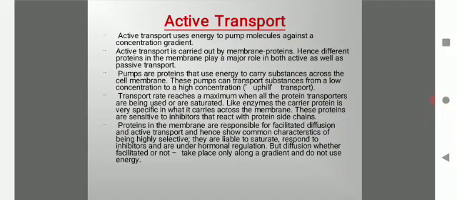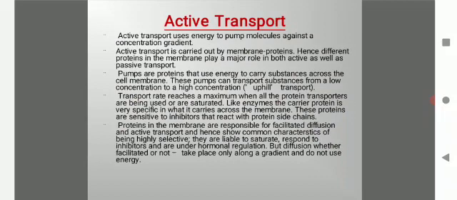Transport rate reaches a maximum when all protein transporters are being used, or are saturated. Like enzymes, the carrier protein is very specific in what it carries across the membrane. These proteins are sensitive to inhibitors that react with protein side chains.